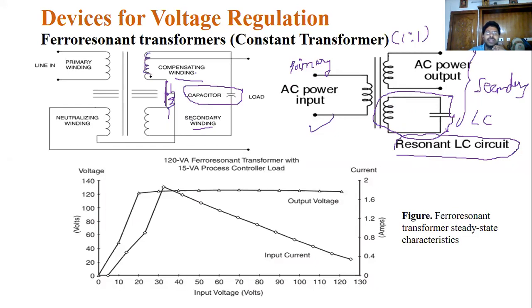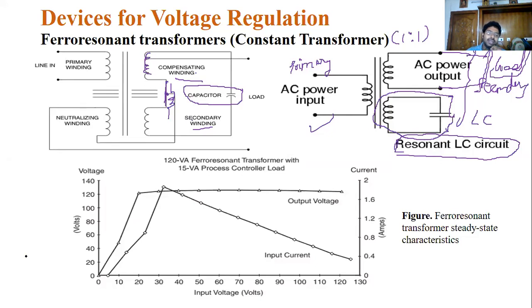So the secondary winding is divided into two parts. One part we consider as an LC resonance circuit, and the other part is connected to the AC side, some load. This LC circuit will maintain the load side voltage constant in any case.